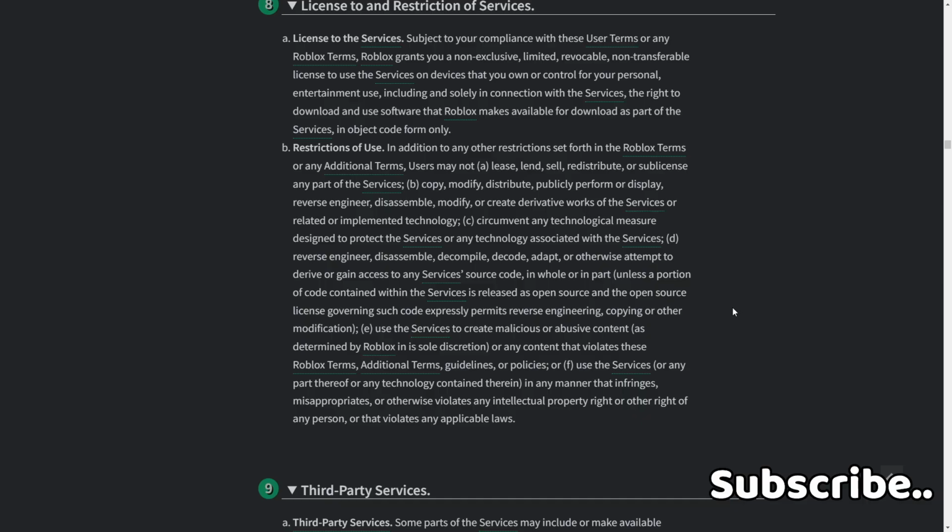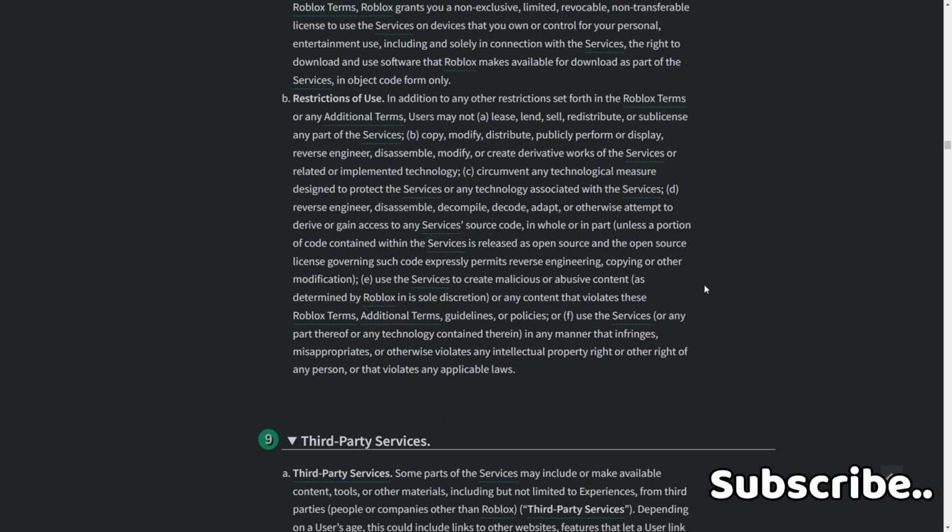E. use the services to create malicious or abusive content as determined by Roblox in its sole discretion, or any content that violates these Roblox terms, additional terms, guidelines, or policies. Or F. use the services or any part thereof or any technology contained therein in any manner that infringes, misappropriates, or otherwise violates any intellectual property right or other right of any person or that violates any applicable laws.